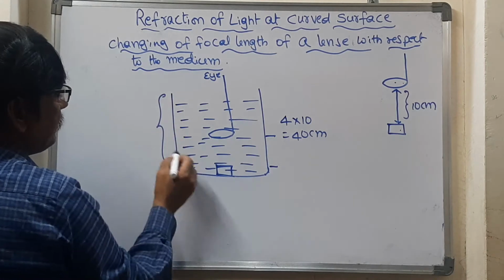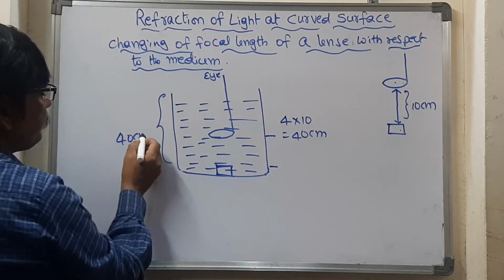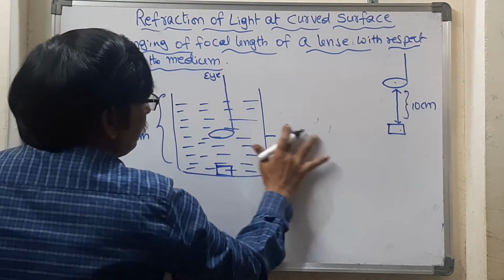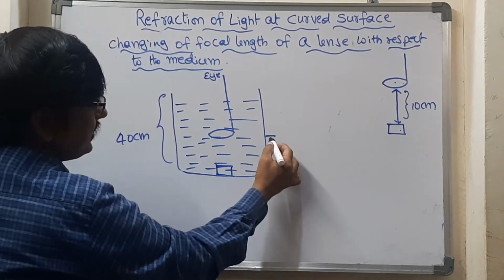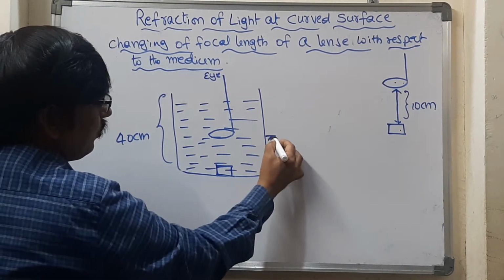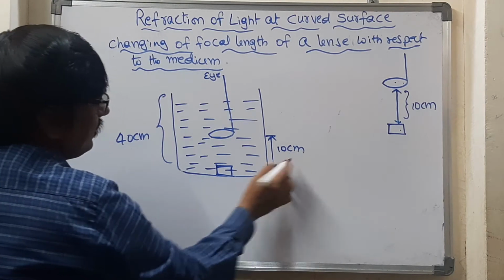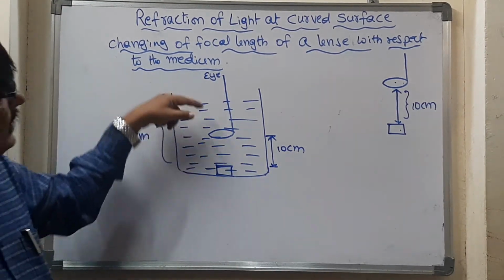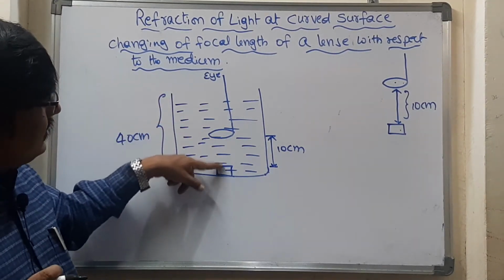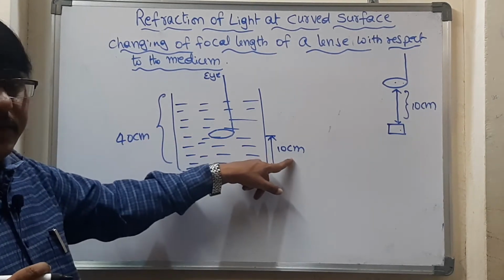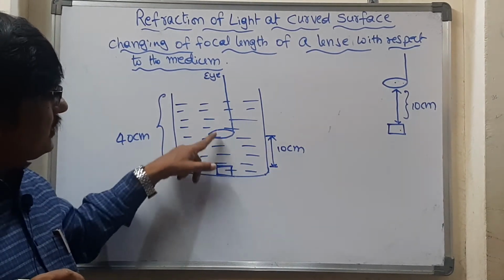At the beginning you arrange the lens in such a way that the distance is 10 centimeters, and you can see the object very clearly.